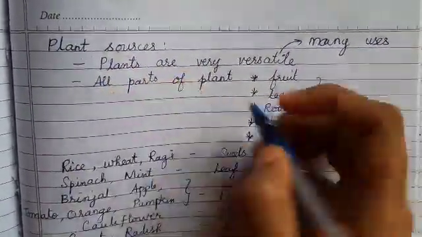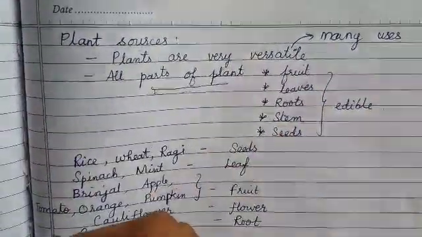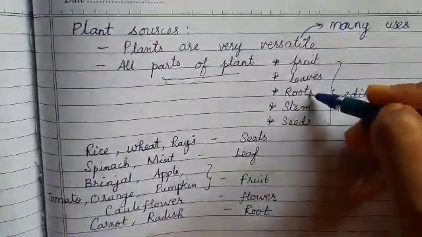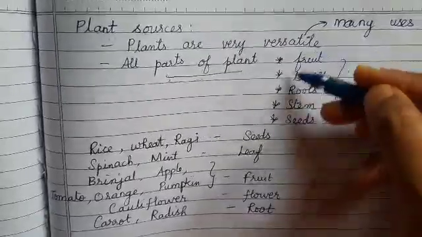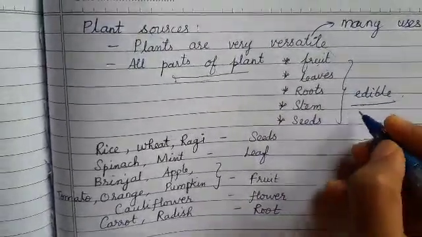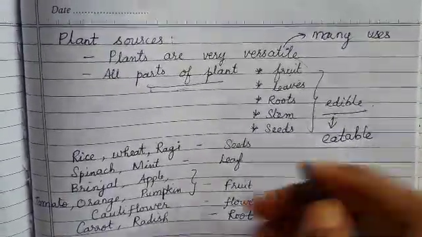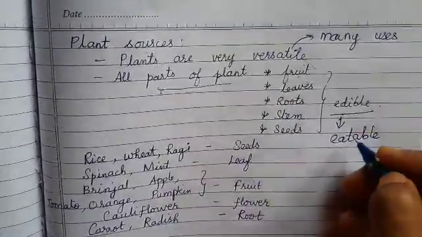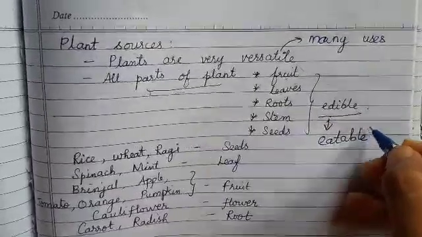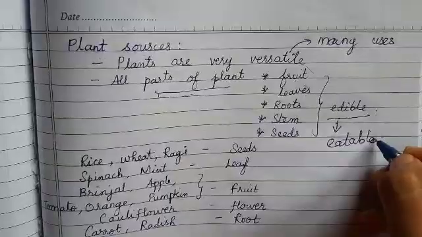We use all the parts of the plant as food ingredients: fruit, leaf, roots, stem, and seeds, all the parts of the plant are considered edible. What do you mean by edible, my dear children? Edible means eatables, which are eaten by human beings, satisfying the conditions to be considered an eatable product for human beings.